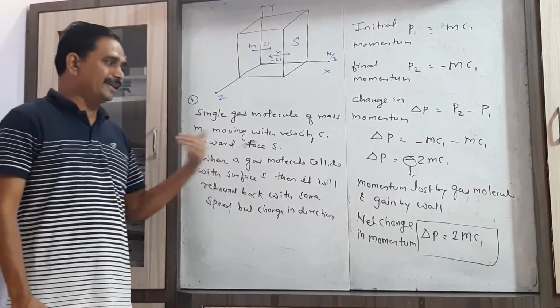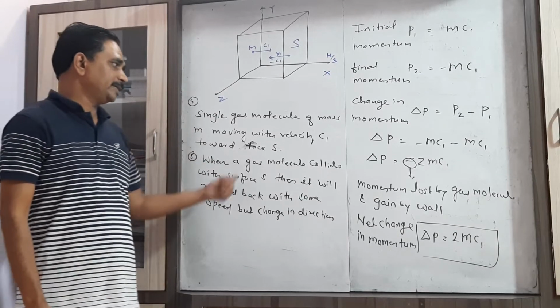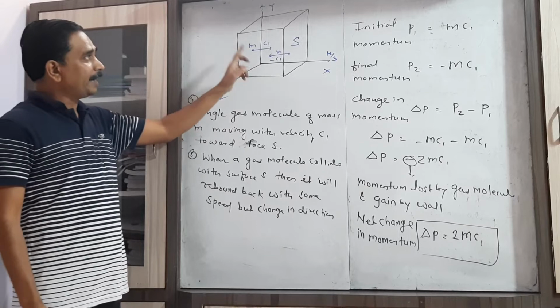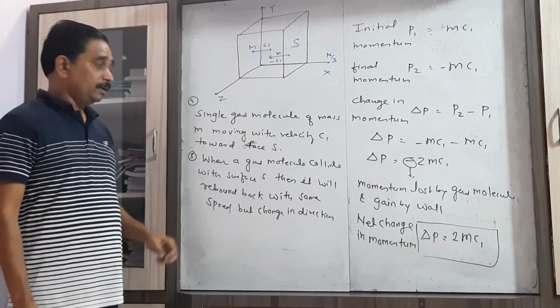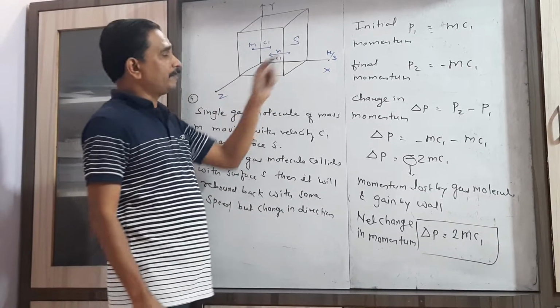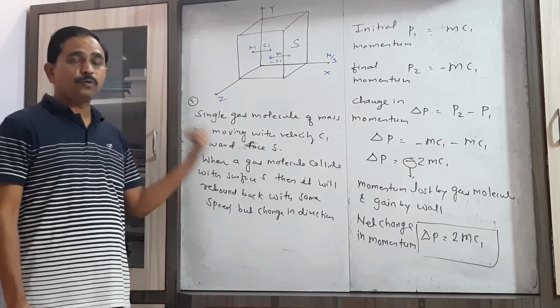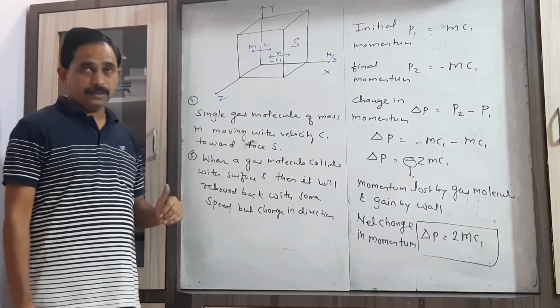So that's why, what is the net change in momentum? Only twice mc1. So let us revise it. Now we consider a single gas molecule moving toward the face S. When that gas molecule collides on the surface S, it will rebound back with the same speed, but there is a change in direction of the velocity.